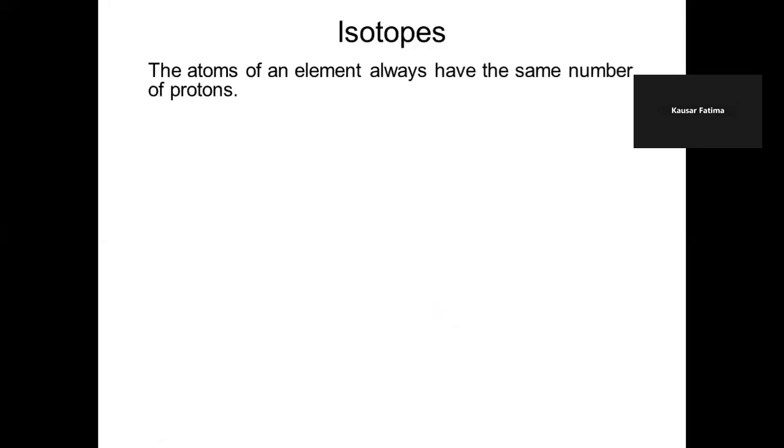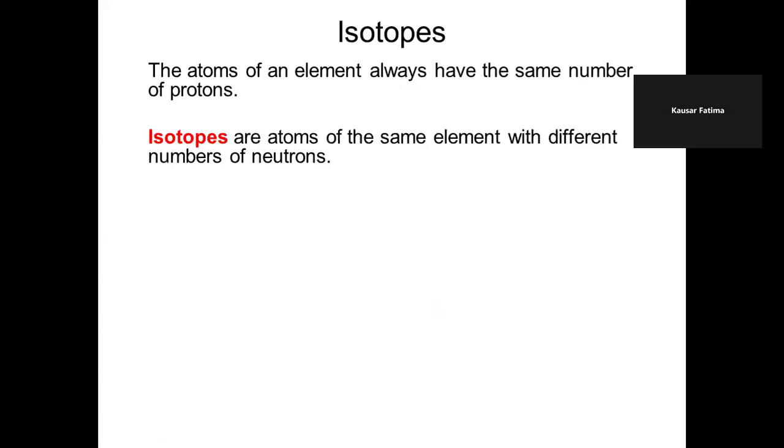Isotopes. These are atoms of the same element which have the same proton number but different neutron numbers. This means the nucleon number will differ, but the atomic number will be the same. There are 3 isotopes of hydrogen shown here. Hydrogen 1 has 1 proton and 1 electron.